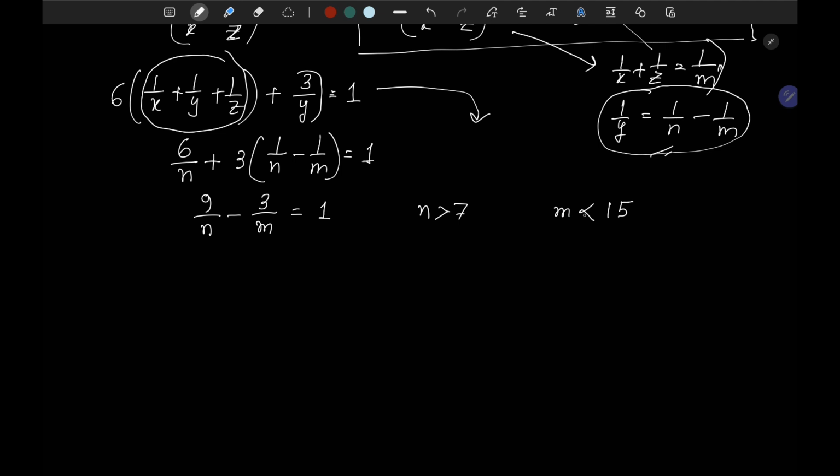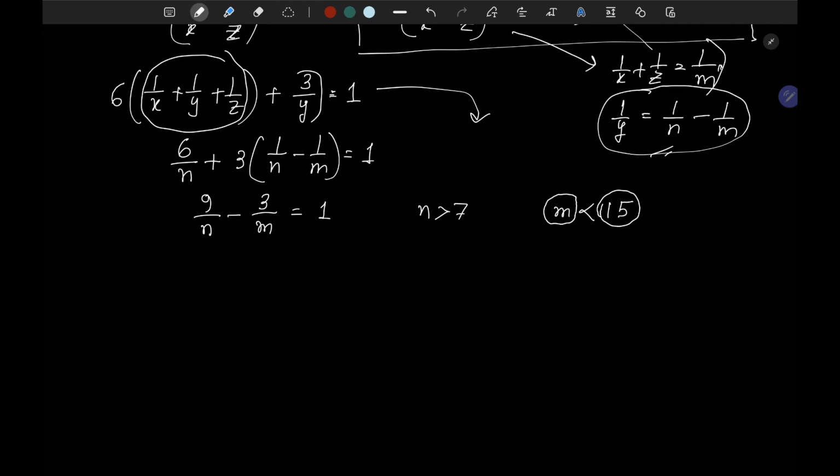Let's assume that the value of m is very, very near to 15, or m tends to 15, not exactly 15, just less than 15, like very, very near. It can be 14.99999 something. So for ease of our calculation, we can take m as 15, almost 15. Let's see what happens.